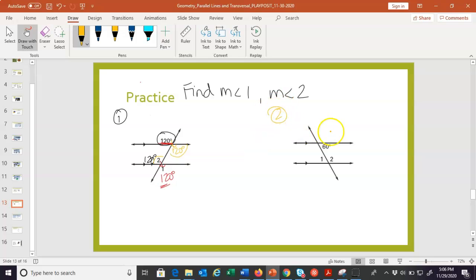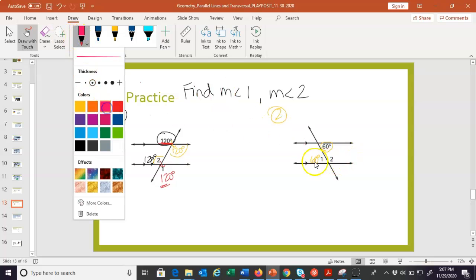Let's try question 2. Here's the 60 degrees. That's where we have to start. And then I would naturally go to the 1 because these are alternating interior. They're on either side of that transversal. 60's on the right, angle 1's on the left, and they're inside the parallel lines. These are alternating interior. They're equal. They look equal. And then check this out. We have a linear pair now.